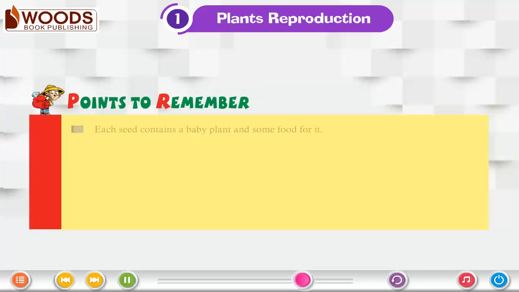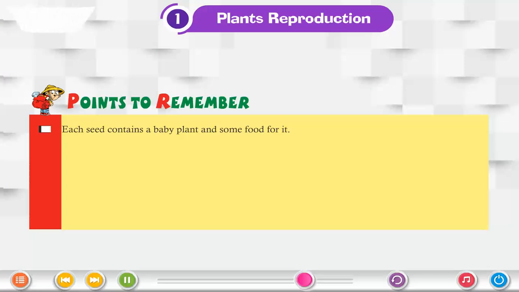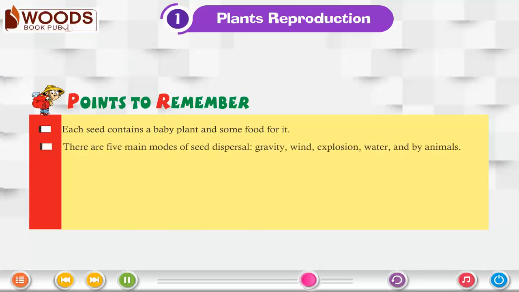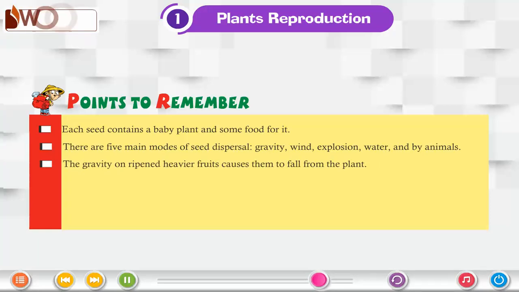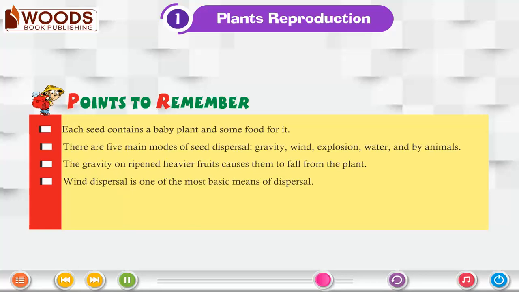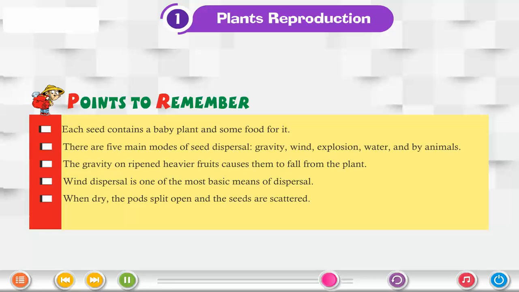Points to remember: each seed contains a baby plant and some food for it. There are 5 main modes of seed dispersal: gravity, wind, explosion, water, and by animals. The gravity on ripened heavier fruits causes them to fall from the plant. Wind dispersal is one of the most basic means of dispersal. When dry, the pods split open and the seeds are scattered.